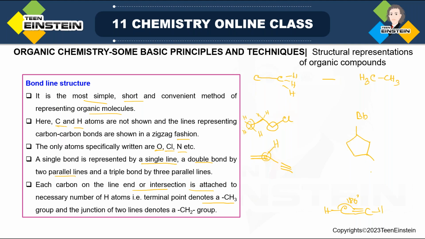There is nothing else. You can also draw it like this. Even if you do not write the methyl group, you can draw it like this. But even if you do not draw it, by default it means there is a CH3 group. So the same 3 molecules we have drawn in bond line, in condensed, and also in complete structure.